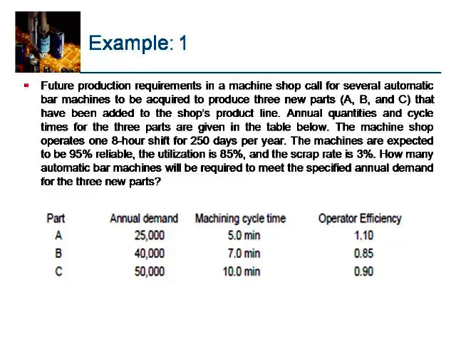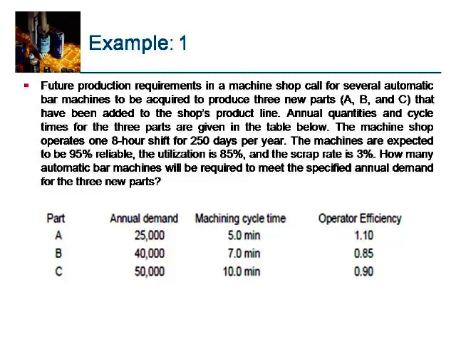The problem is: future production requirements in a machine shop call for several automatic bar machines to be acquired to produce 3 new parts A, B and C that have been added to the shop's product line. Annual quantities and cycle times for the 3 parts are given in the table below. The machine shop operates one 8-hour shift for 250 days per year.